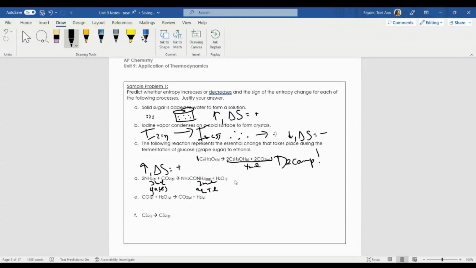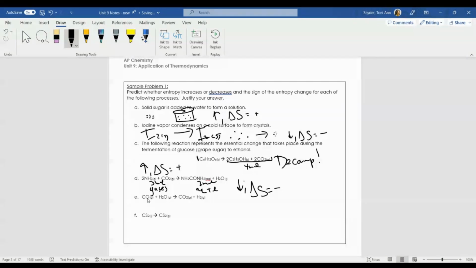So no matter how you look at this, the entropy of this system must be decreasing. This is really not an entropically favorable reaction. This reaction may occur, but it might not occur as a result of entropy changes. And that's something we're going to consider. So my delta S here is going to be negative. Let's take a look at E.